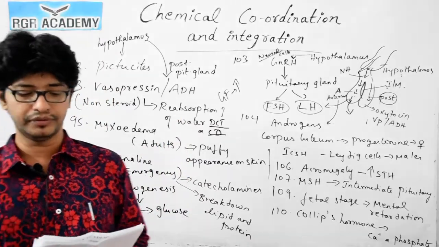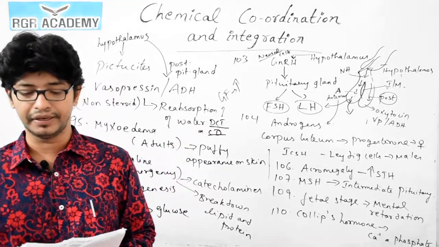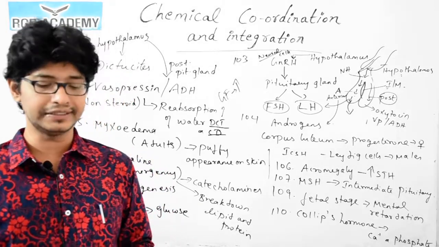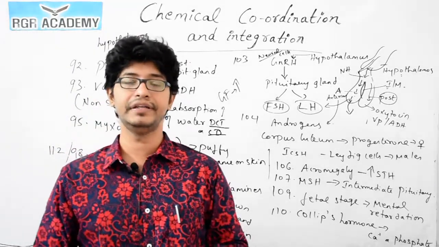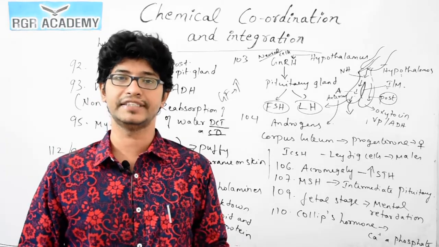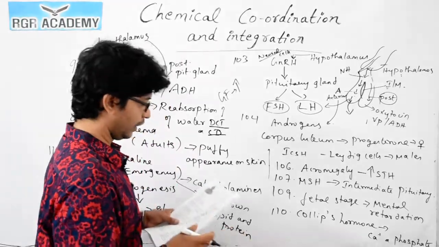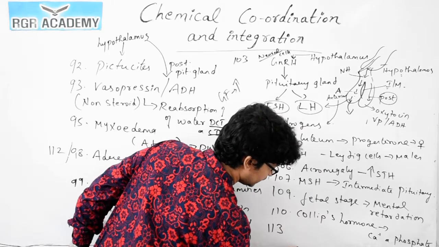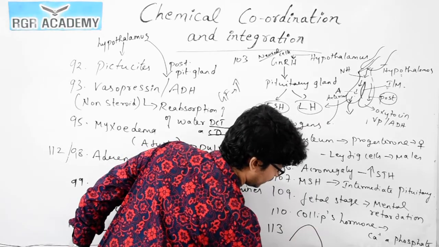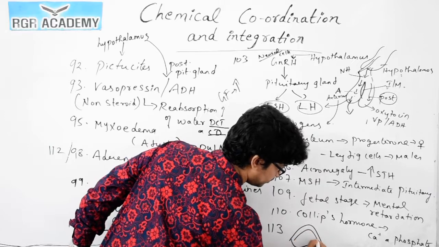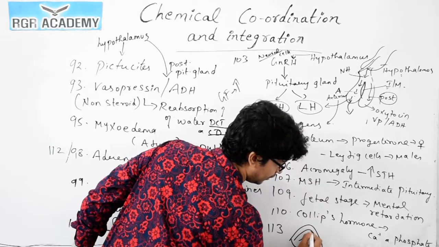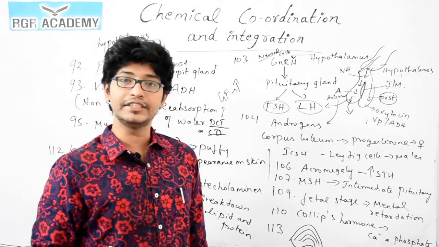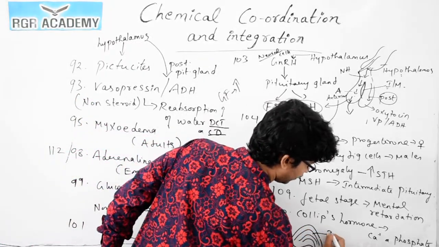Then question 113: epinephrine is secreted by what? Adrenal medulla. As we discussed zona glomerulosa, zona fasciculata, zona reticularis, when you talk about the structure of the adrenal gland, we classify it into three parts: the outermost part, the middle part, and the inner part. So we classify the layers as zona glomerulosa, zona fasciculata. See, it's all zona, so we call it a zona.